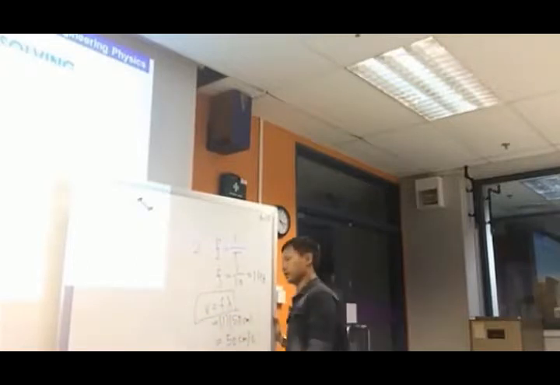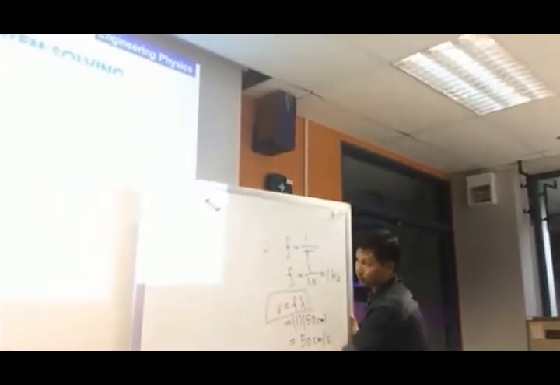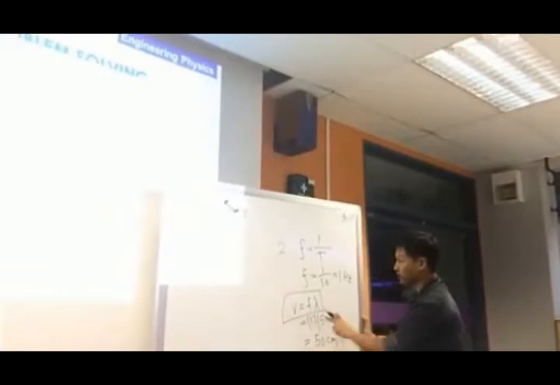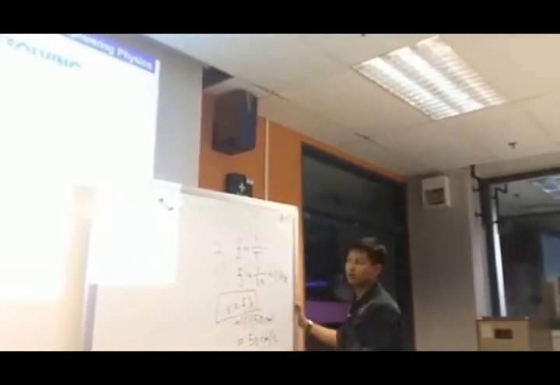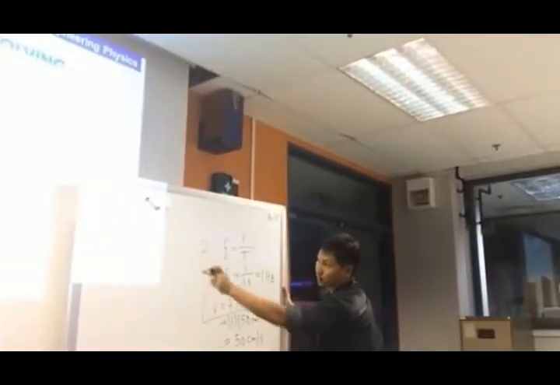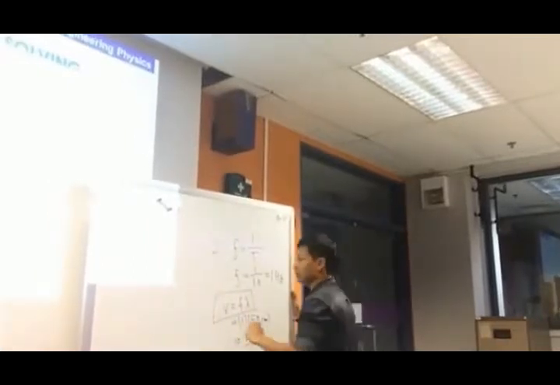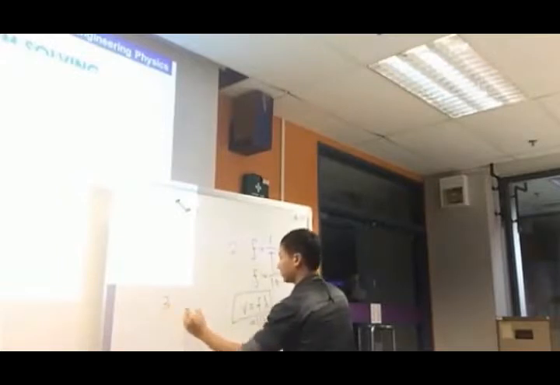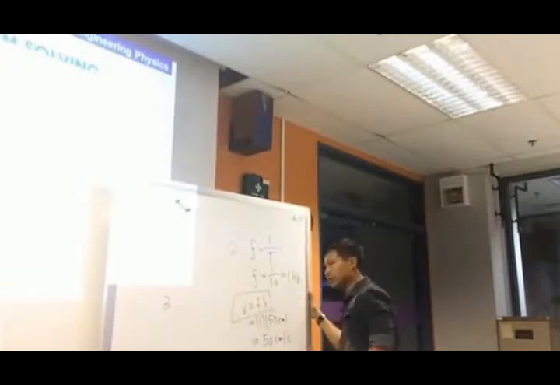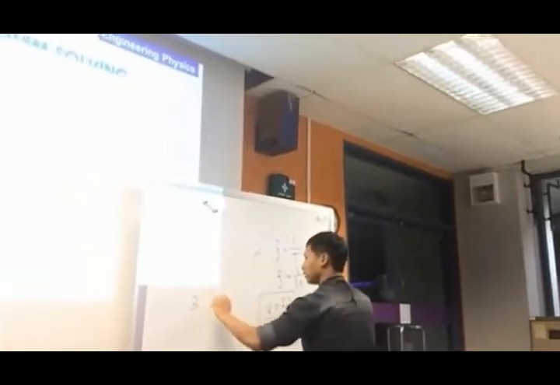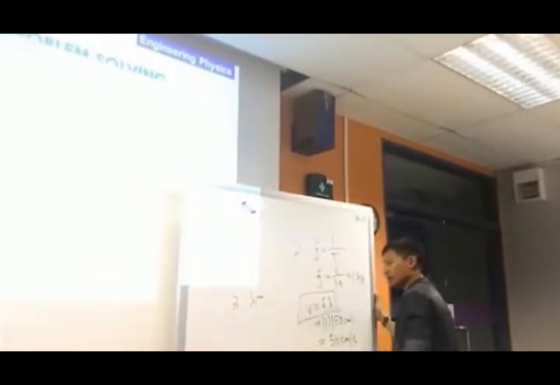Now, the question said the frequency is increased to 5 Hertz. Speed is still the same. It asks you to find the wavelength. So I just adjust this equation and make wavelength the subject.